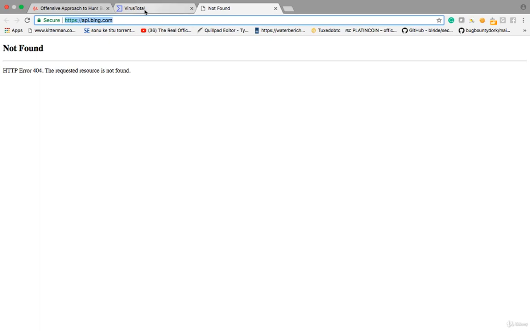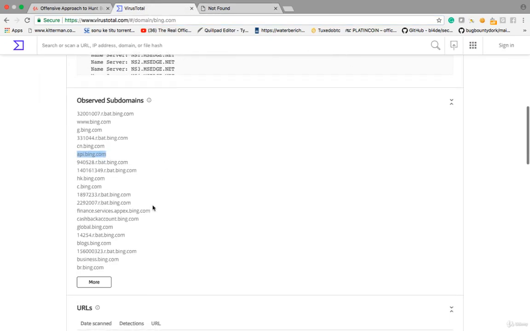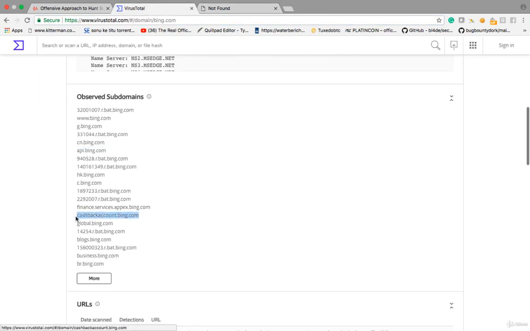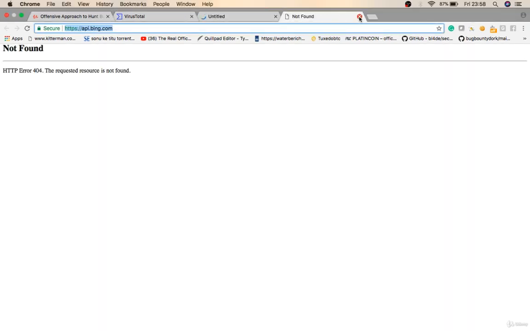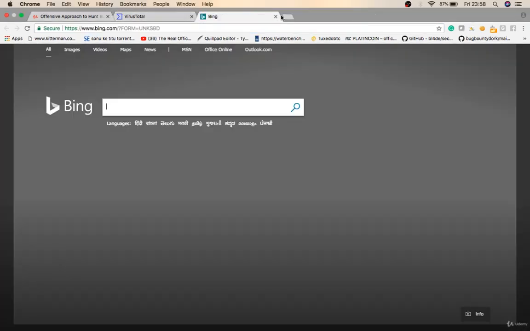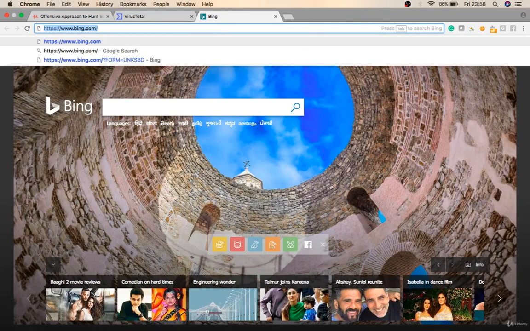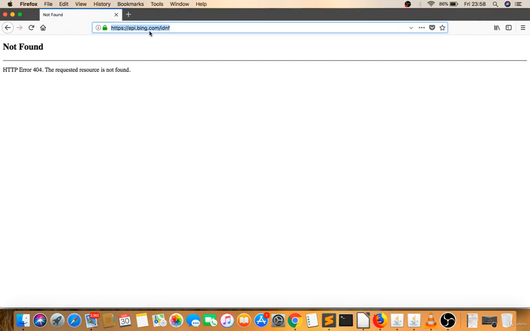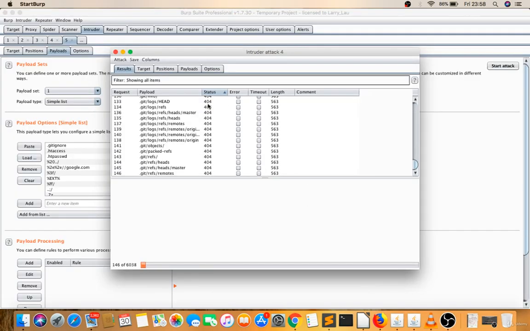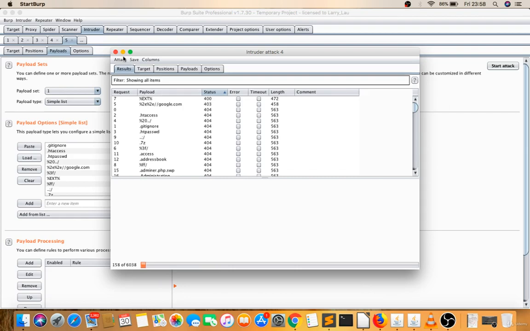So let's go back and find another subdomain. Cashback.account.bing.com, you can try there. Let's try on three domains. No, this is no. Let's try the one after bing.com. Let's see what happened, whether we are getting any file or not. Okay, this doesn't have any file, no problem.